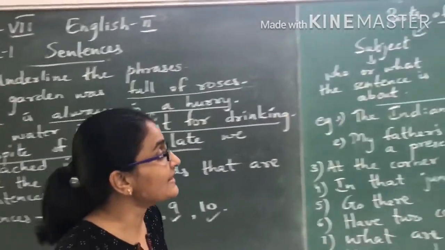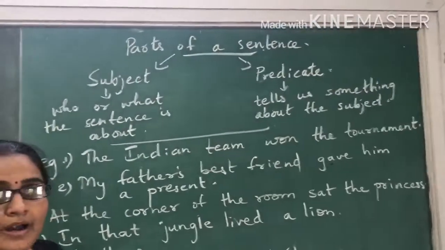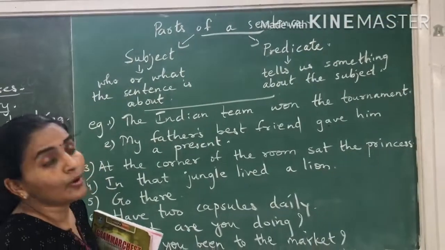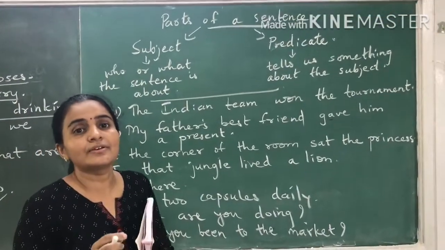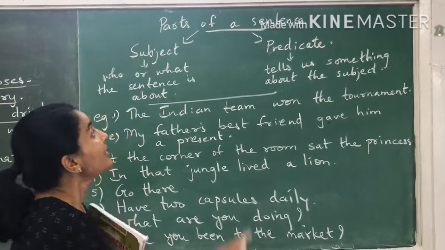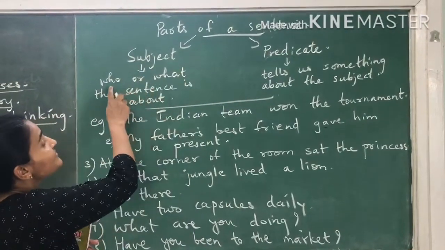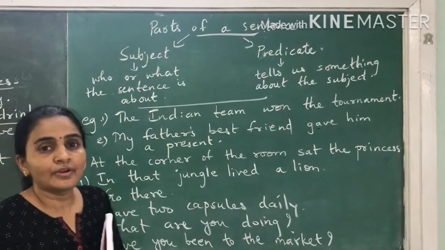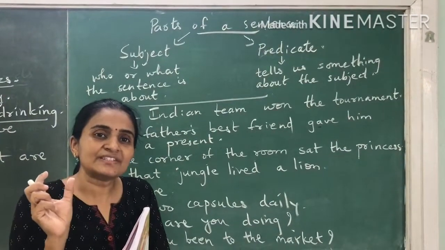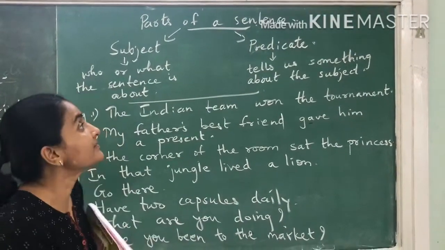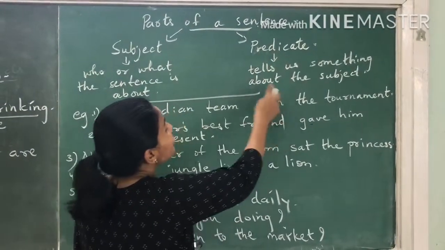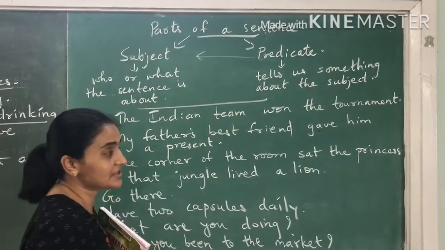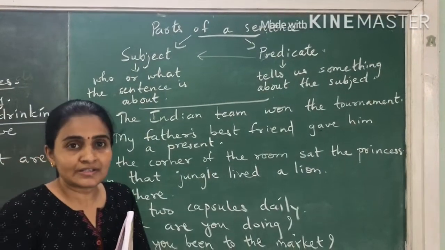Now the next thing that is explained in our textbook is parts of a sentence. Now see, there are two parts of a sentence. One is called the subject and the other is the predicate. Now what is the subject? Subject is who or what the sentence is about. Whatever they are talking about in the sentence, that is the subject. Predicate, it tells us something about the subject. So predicate is connected to the subject.